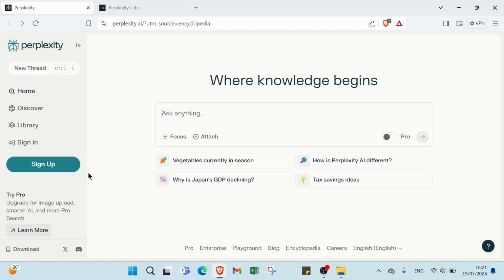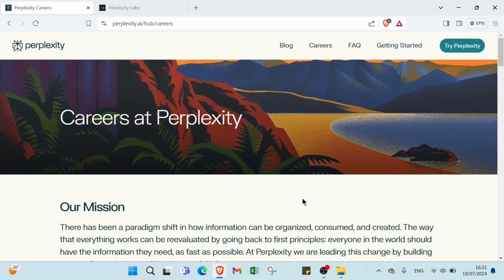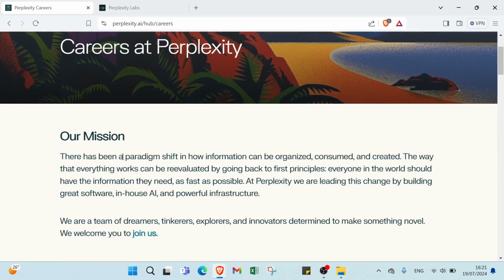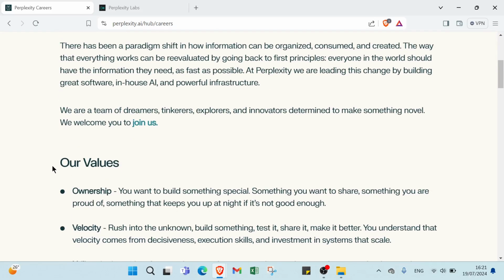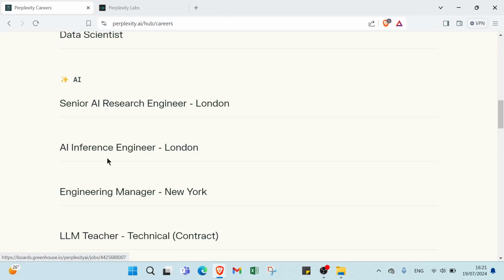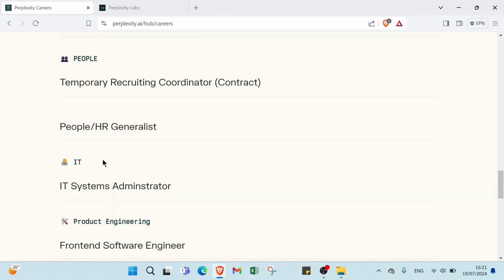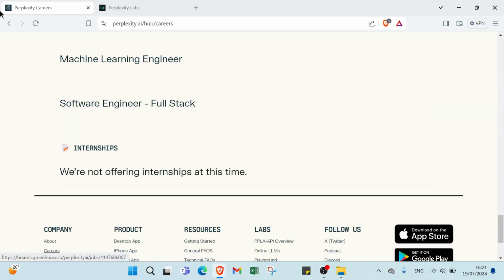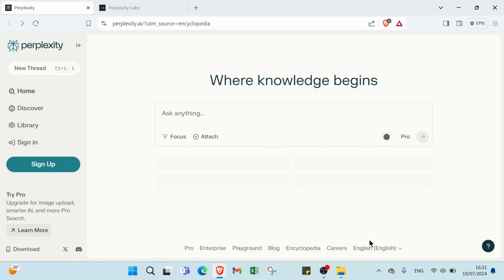Then we have careers also, as you can see. Careers at Perplexity, we have here our mission, our values, current openings. As you can see, you can read the one you want to understand more, and you click over the one you want also. And finally, we have language. You choose the one you want, English or something else.